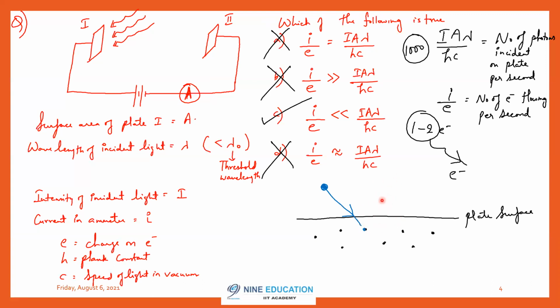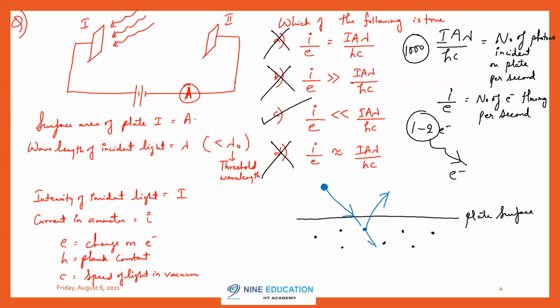What is that minimum energy? That is known as work function. Now this photon is having energy greater than the work function. Why? Because the photon wavelength is less than the threshold wavelength. So this will have greater energy. Now once energy is transferred from the photon to this electron, is it necessary that the electron should come out like this only? Is this electron having a brain? That, oh, okay, I got energy, now I should go out of the metal surface. There is no such rule.